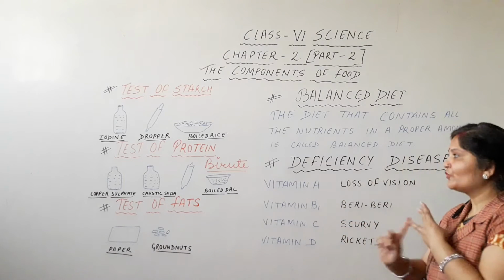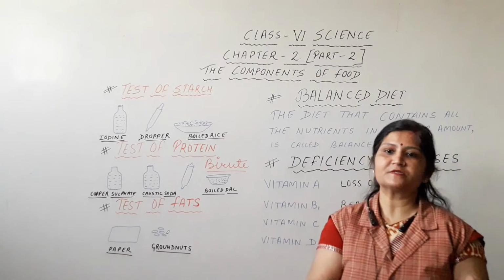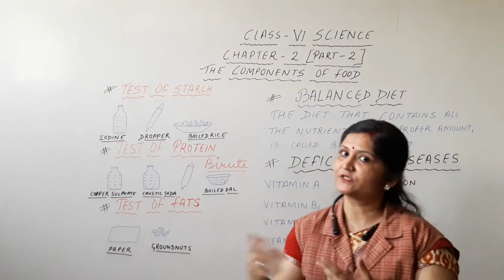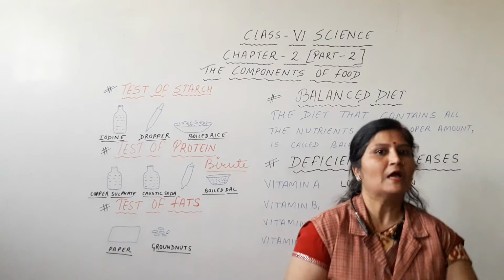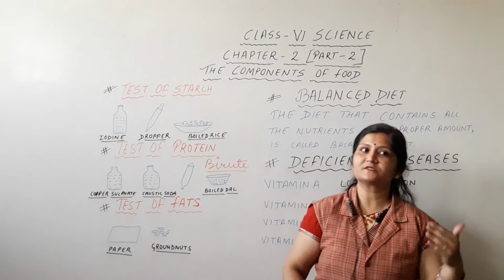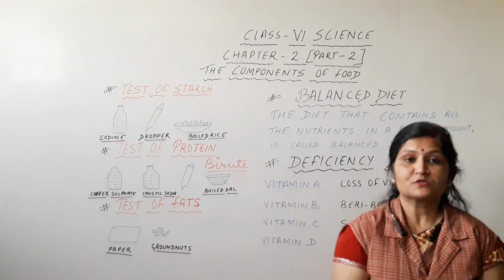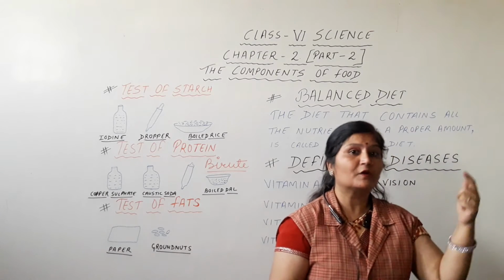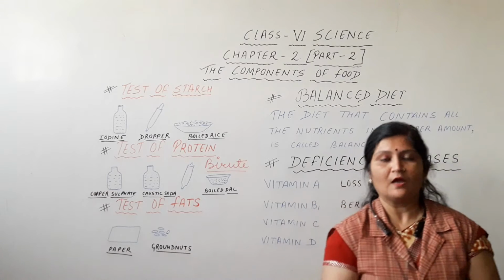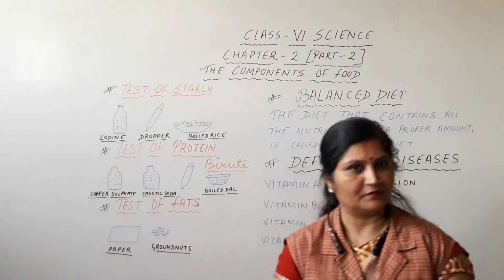Okay? For example, if a person is doing the work in office, so he is doing mental work. In the same case, another person is doing the work in the field, he is doing the physical work. So the physical work requires more carbohydrate as compared to mental work.